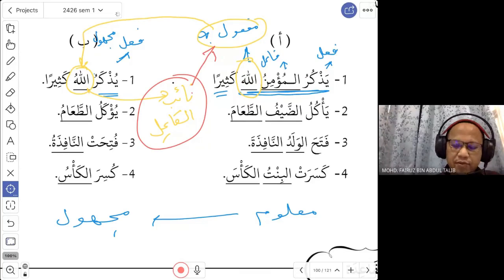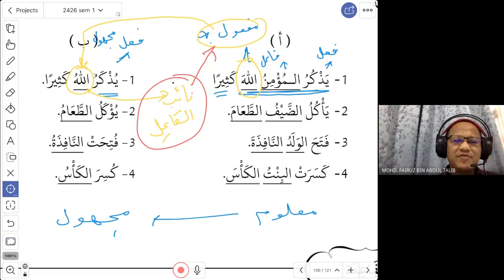But when you change to fi'il mabni lil majhul, the maf'ulun bih will of course remain in the sentence, but it is no longer called maf'ulun bih. It gains a new grammar function. We call it na'ib al-fa'il. The name is na'ib al-fa'il, but the thing is, it is still the maf'ulun bih.